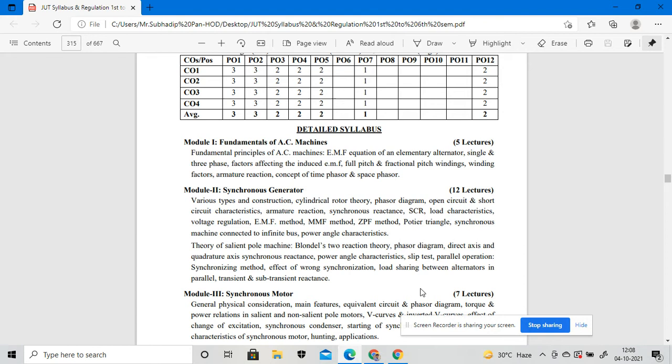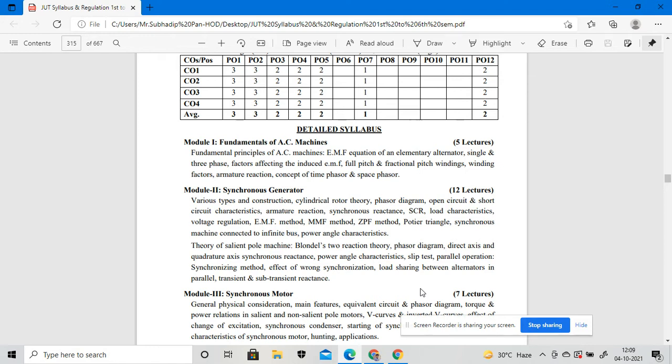Okay. So the EMF equation of elementary alternators, single and three phase, obviously, because machines are divided into two segments: single phase machines and three phase machines. Another thing we will discuss is the factors affecting the induced EMF, full pitch, fractional pitch, windings, winding factors, armature reactions, and the concept of time phases and space phases.